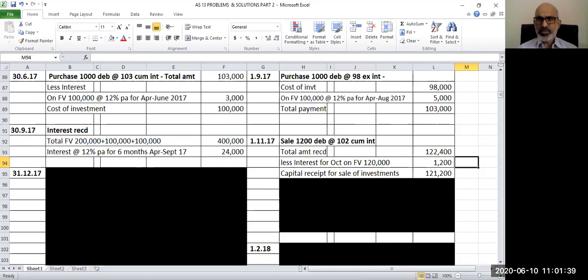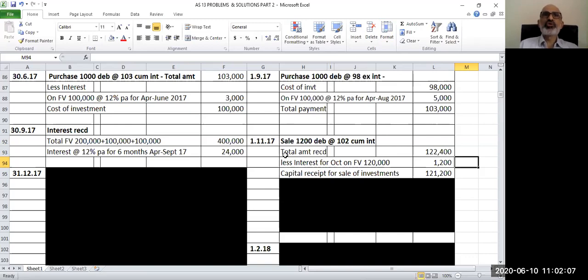Now comes the important task of calculating what is the weighted average cost. The formula as per AS 13 for weighted average cost is total number of debentures which are now being sold divided by total number of debentures which you have as on that day multiplied by total cost of debentures as on that particular date. So we have to find out three things. Number of debentures sold, which is 1,200. We have to also find out what is the number of debentures on that day in hand.